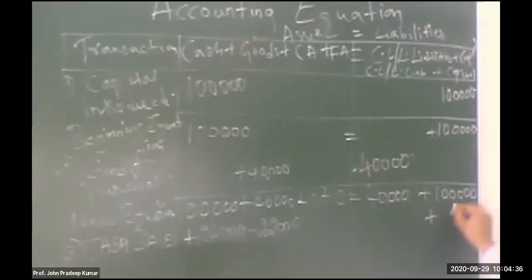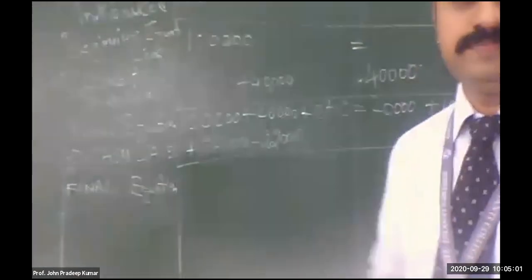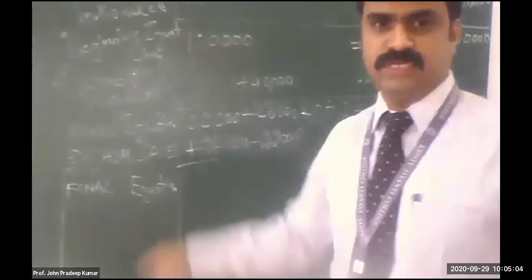Plus 4,000. Now draw one line. This is the last equation, so write it as the final equation. Able to see? Final equation.